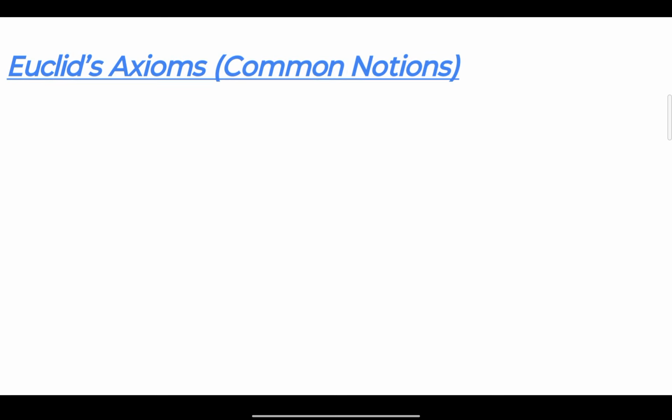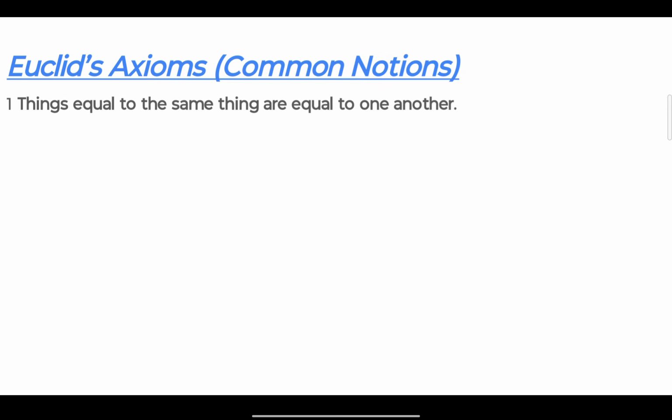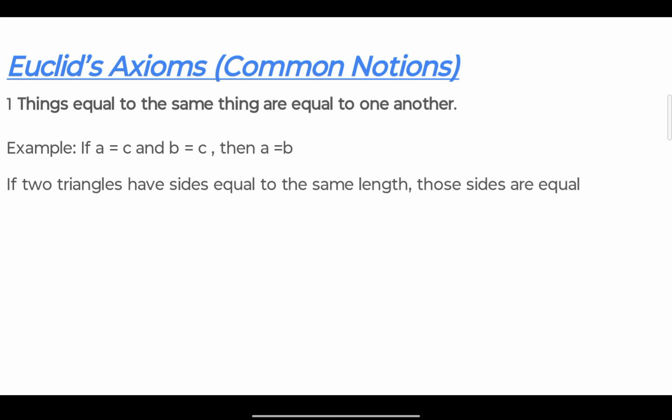Now we will discuss Euclidean axioms, which are seven in total. Now we will discuss one by one. Things equal to the same thing are equal to one another, such as if we take A is equal to C and B is equal to C, then we say A is equal to B. If two triangles have sides equal to the same length, those sides are equal.